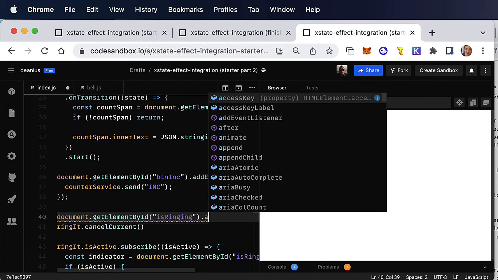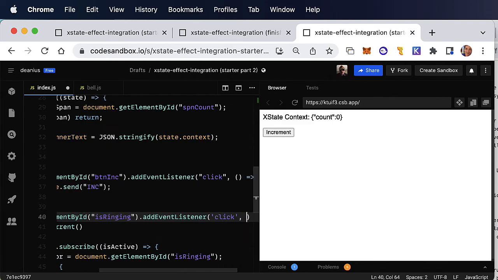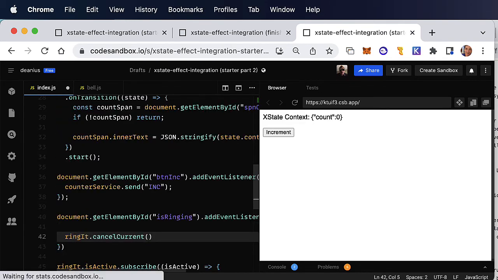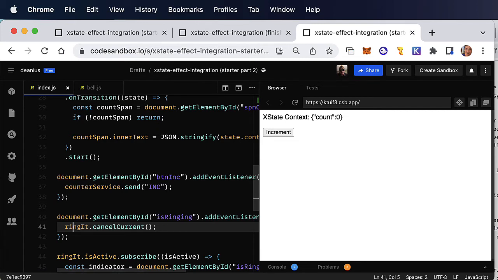Let's hook up a button to the bell indicator and call the cancel current property of the service. Now, we start the bell and click the indicator, and we see the indicator no longer thinks it's active. But why did our bell still ring?